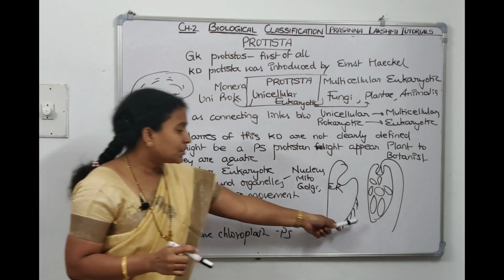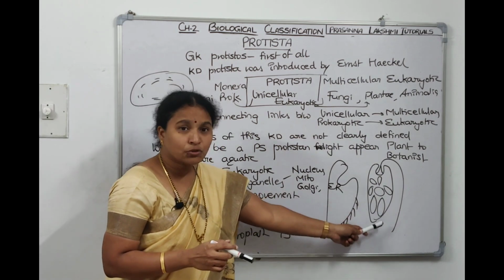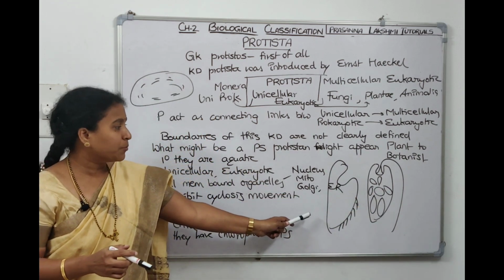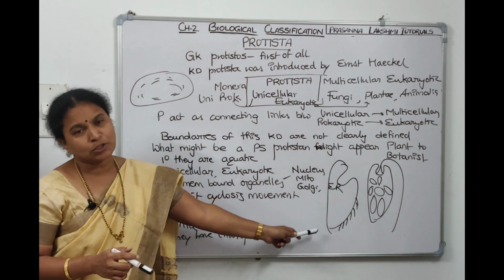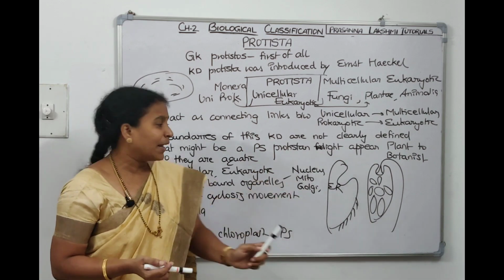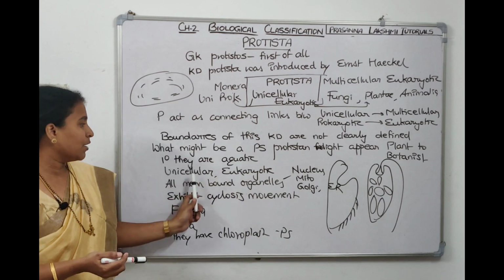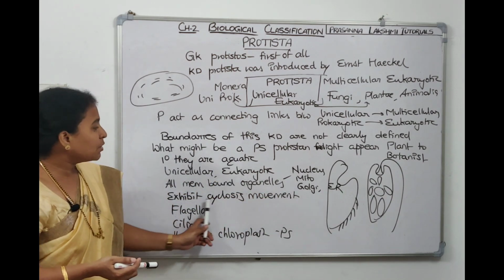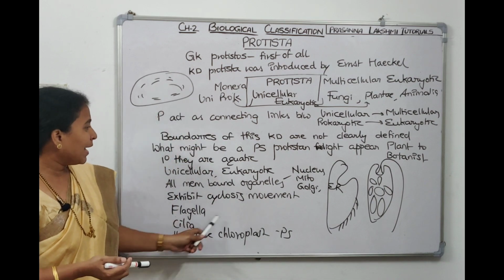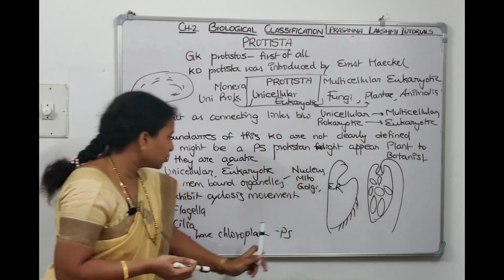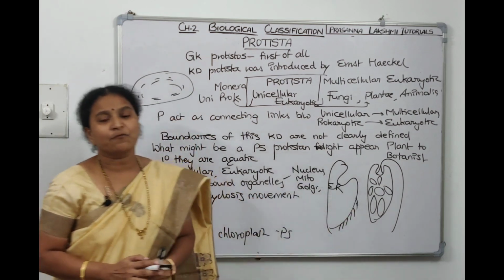So for us, this is a Protistan, but for a botanist, since it's doing photosynthesis, they'll call it a plant. Paramecium is a Protistan, but since it has cilia and is locomotory, a zoologist may call it an animal. Coming to the characteristics, most of them are aquatic, unicellular, eukaryotic, and possess all the membrane bound organelles. They exhibit cyclosis, have flagella and cilia as locomotor structures, and have chloroplast and are photosynthetic.